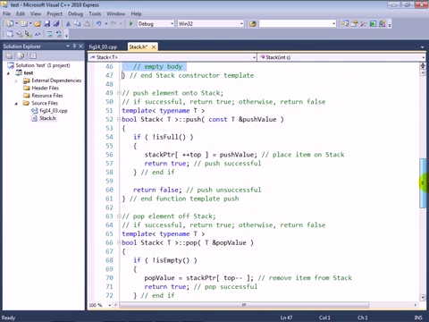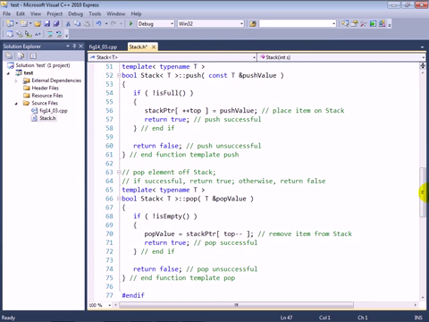And down below here we also have our push and pop member functions, which complete the class definition. Again, they are templates as well because they belong to a class template. And here we're saying that the push member function belongs to the stack of T class, where T is going to represent the type that's stored in the stack.